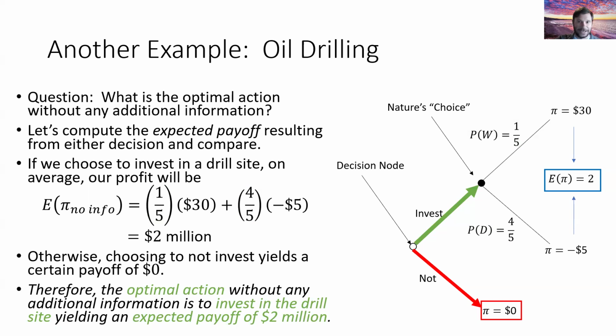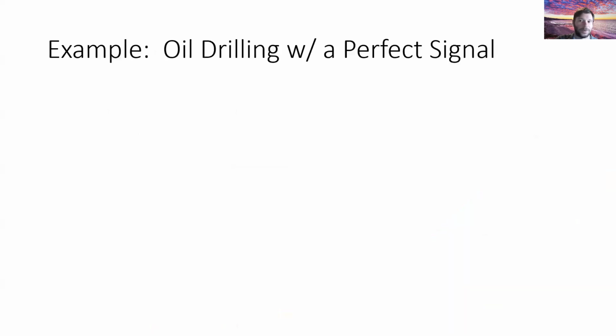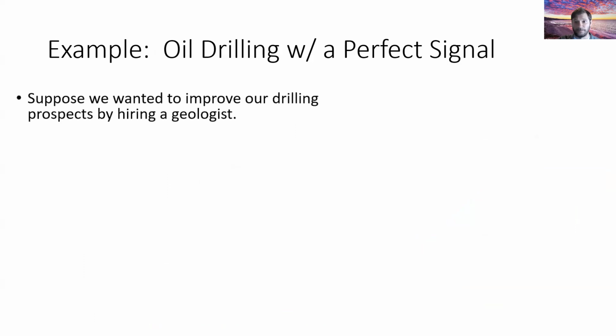What we're going to do next is consider making the story a little bit more elaborate, in that we are going to be able to hire a geologist. And what the geologist will do for us is provide us a report telling us whether or not a given site is likely to have oil in it. To start things off as simply as possible, we're going to assume the geologist is as good as the geologist could possibly be. They provide a perfect signal, meaning the geologist is never wrong.